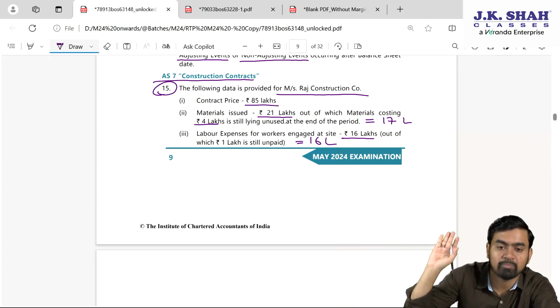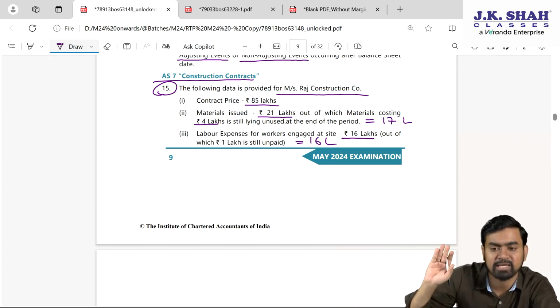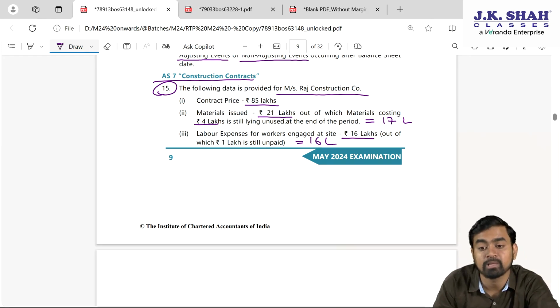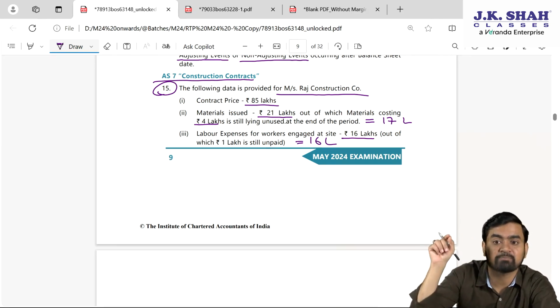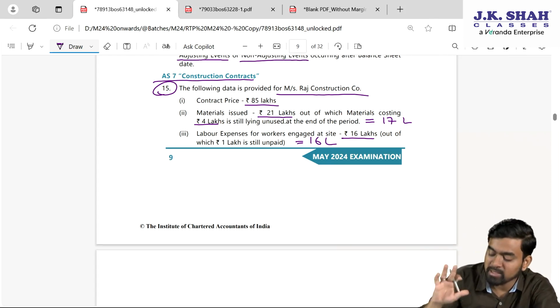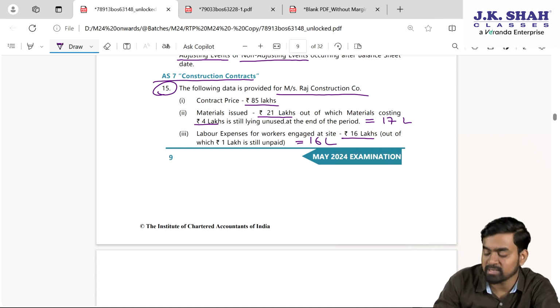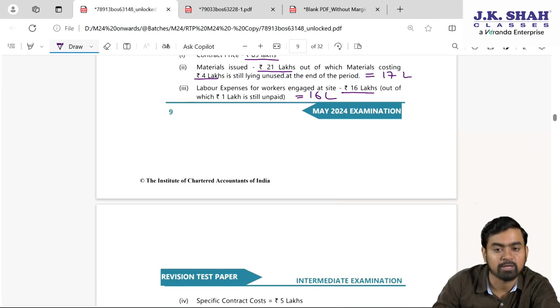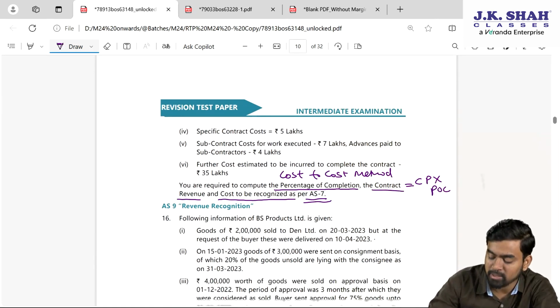Out of that 1 lakh we have not paid. No issue. 16 lakh is the current year expense. Whenever you want to pay, you can pay. But if the question says 16 lakhs paid and 1 lakh is outstanding, then my current year's expense would be 17 lakhs. Here they are saying total 16, out of that 1 is unpaid. No issues. As per accrual concept, 16 lakh is the expense for the current year.